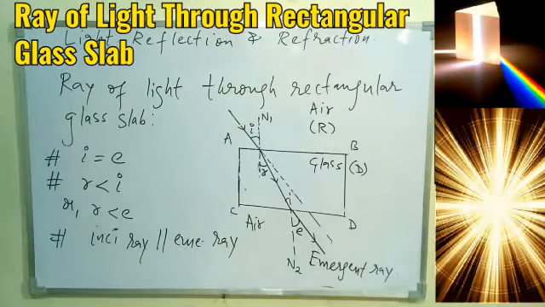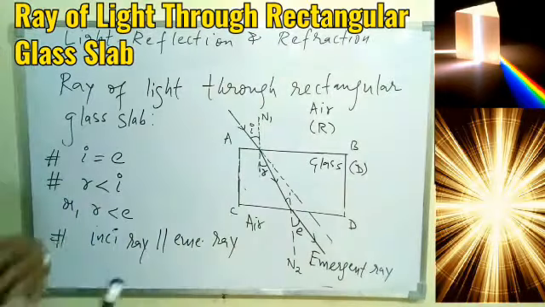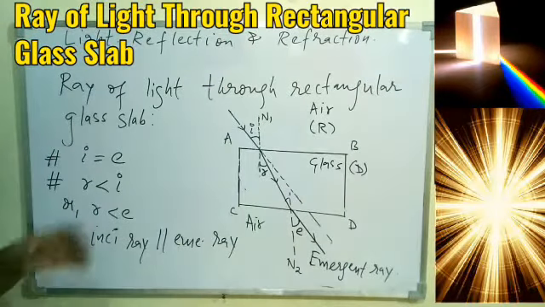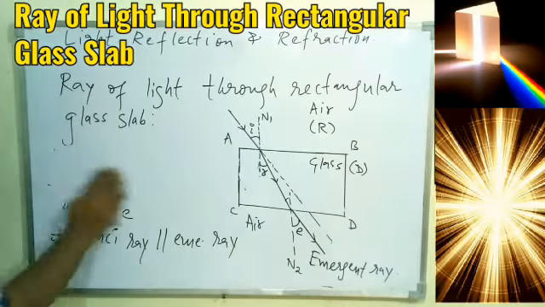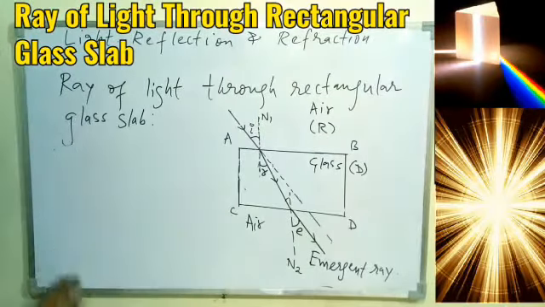So these are the concepts we have, and after this I will discuss one more point. The very first thing is that we should know how to draw the diagram, how to show the different path of the ray of light passing through the glass slab. Now we are moving to the next term related with the same diagram.